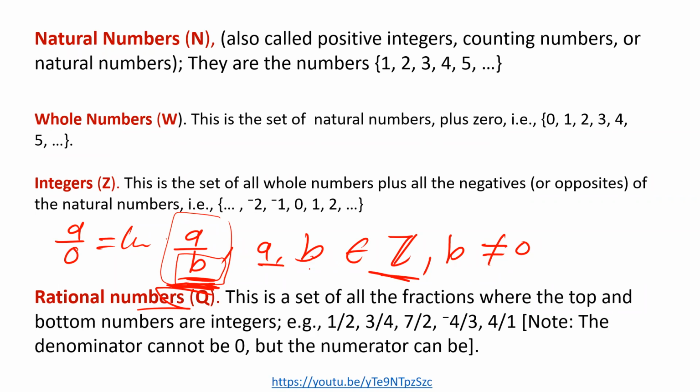So A and B should both be integers for this fraction, which is in the format A over B, to qualify to be a rational number. All right, so that is how you define a rational number. And the other thing is that A and B should be in their lowest terms.